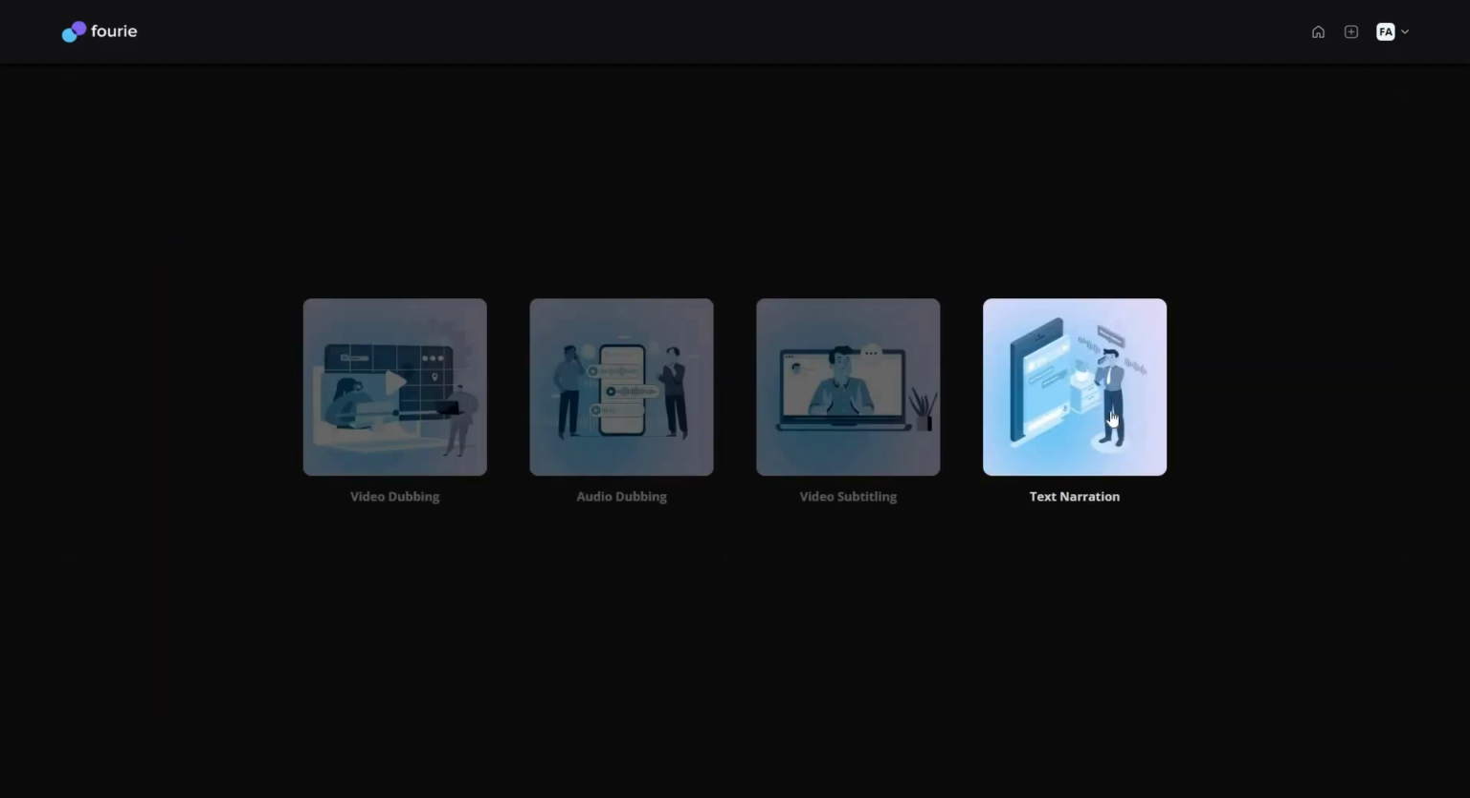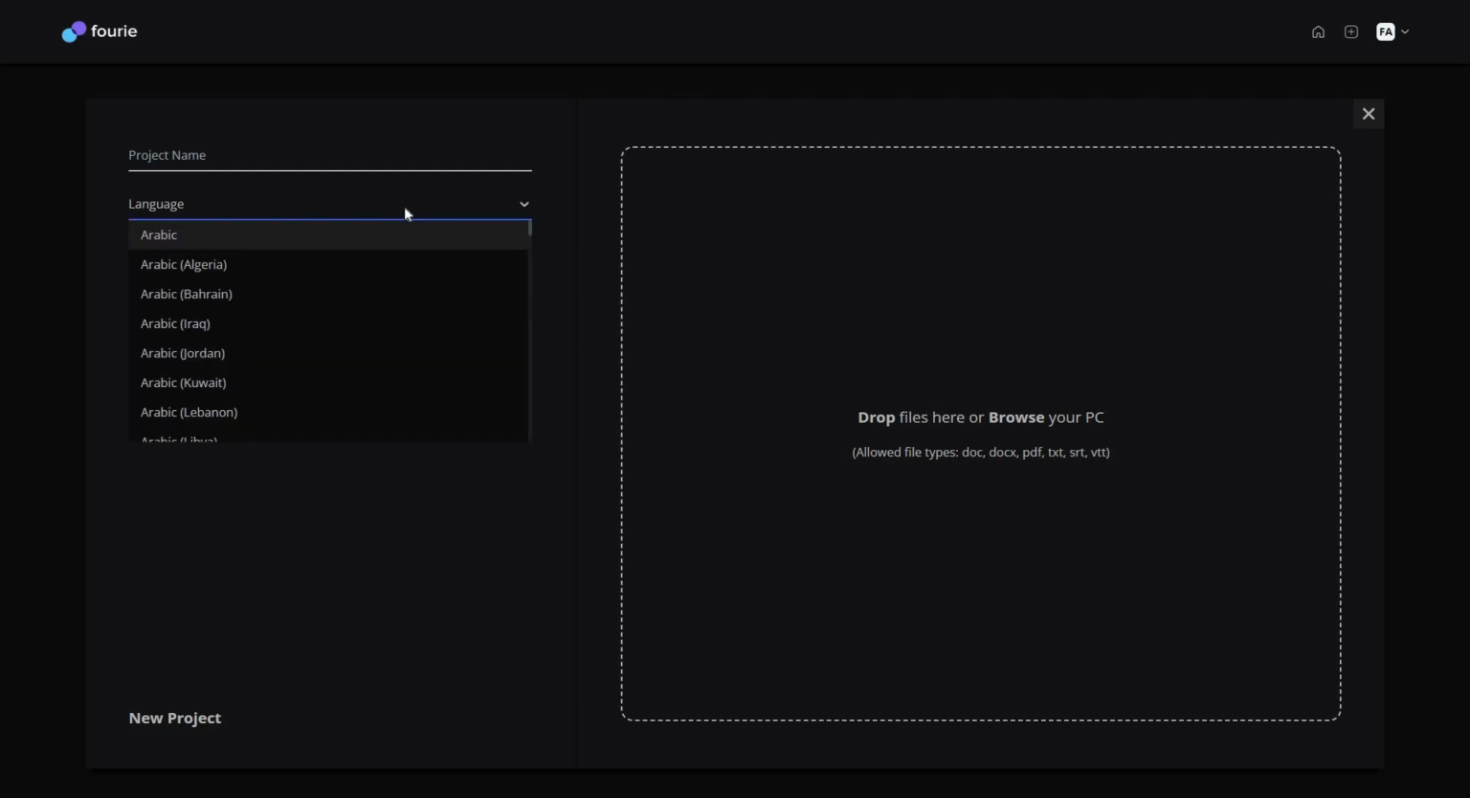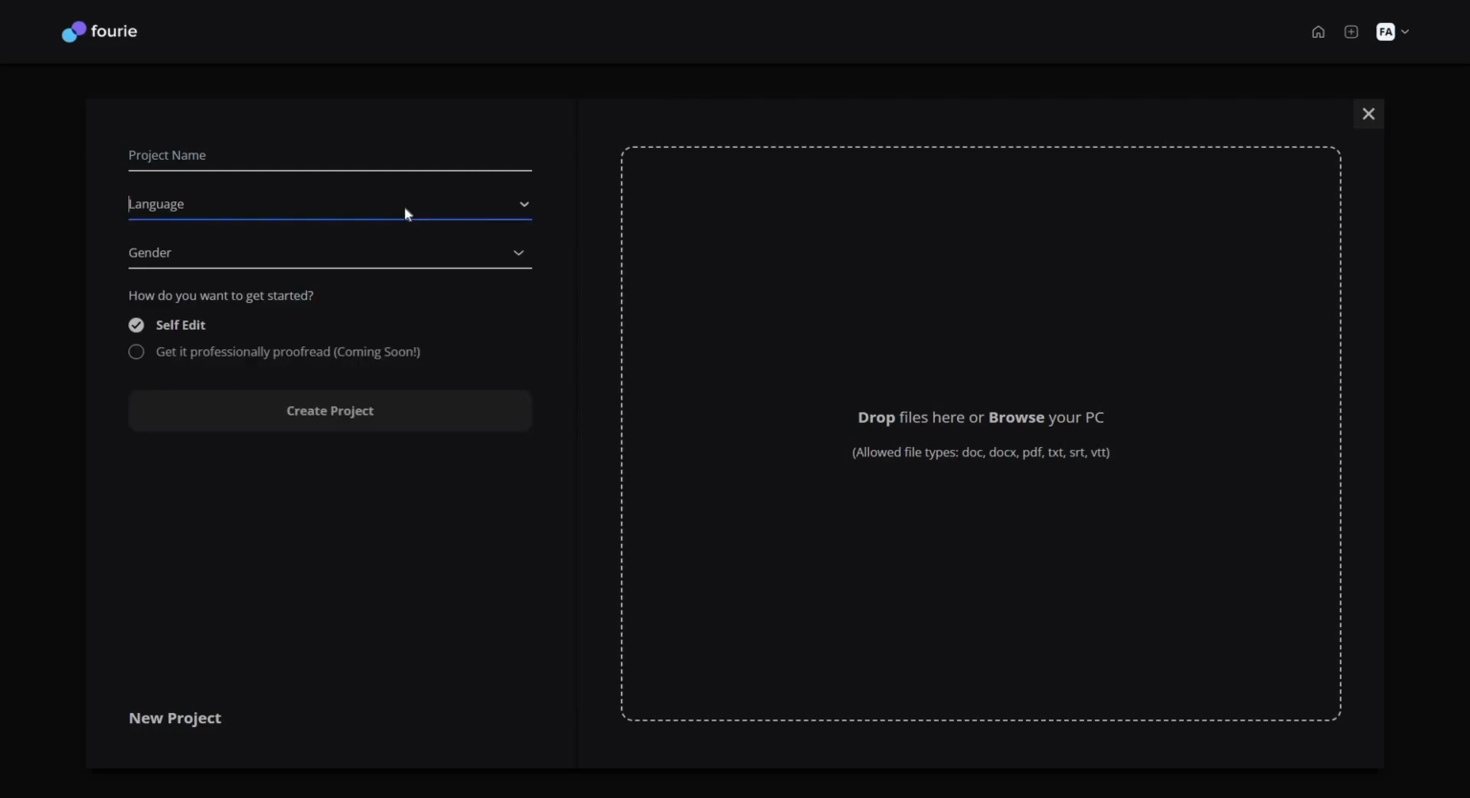And the last feature is this text narration. Once again, you have to give a project name and then select the language of the text file. So these are some of the file formats that are supported: doc, docx, PDF, txt, srt and vtt. So you have to select the language of the text file that you upload on here. For example, if your text is in English, select English and then you have to choose the gender. Then you have to click on create project and this is going to create your text to speech project.